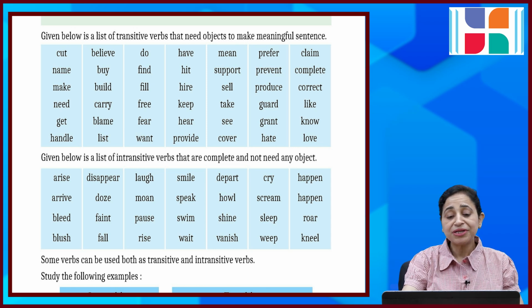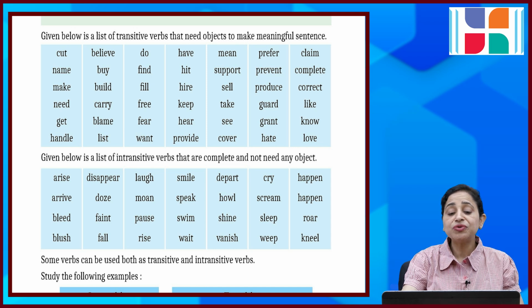And given below is the list of intransitive verbs that are complete and do not need any object. Arise, arrive, bleed, blush, disappear, doze, faint, fall, laugh, mourn, pose, rise, smile, speak, swim, wait, depart, howl, shine, vanish, cry, scream, sleep, weep, happen, roar, kneel.